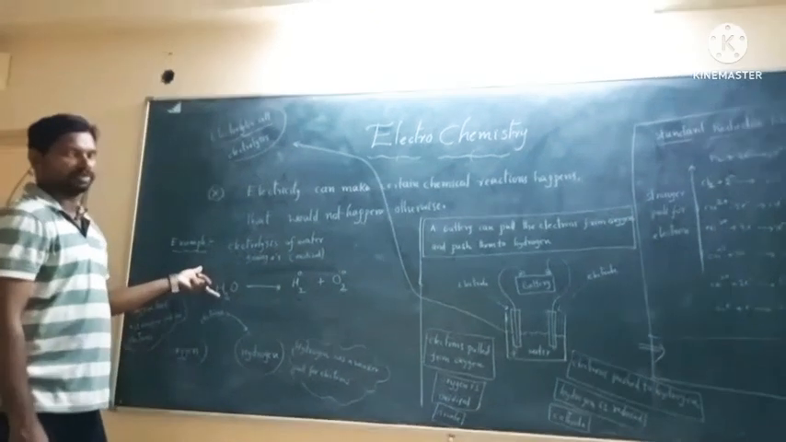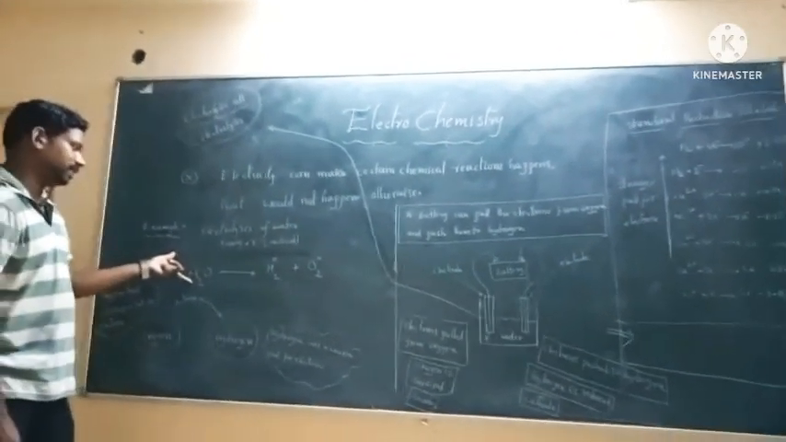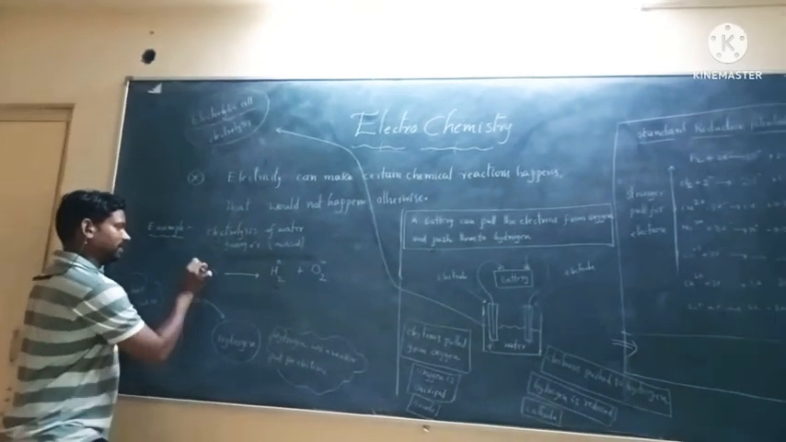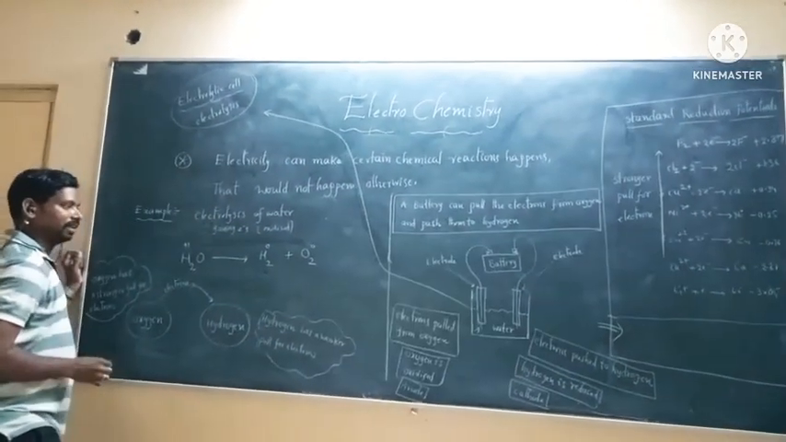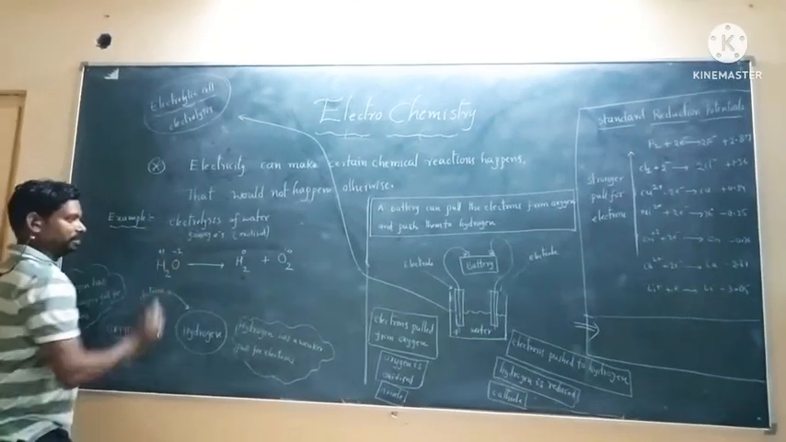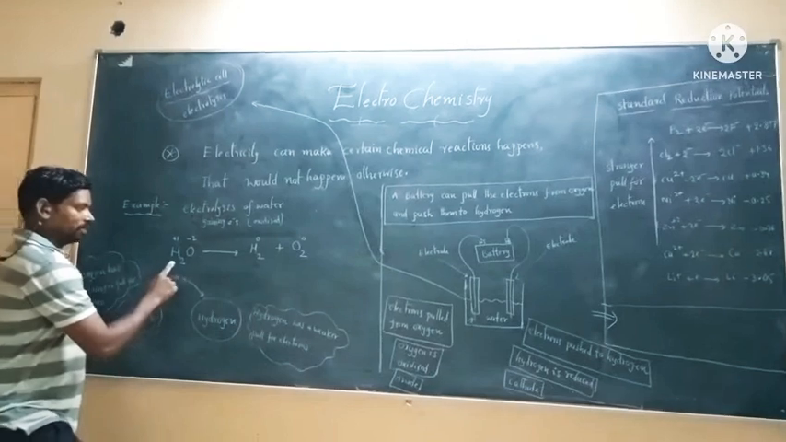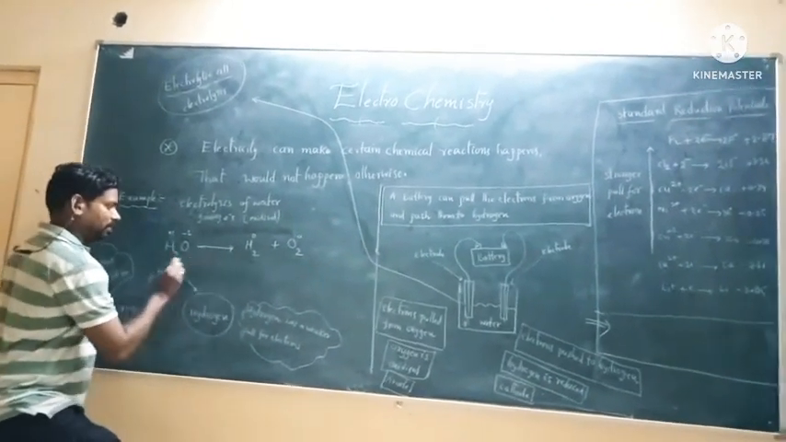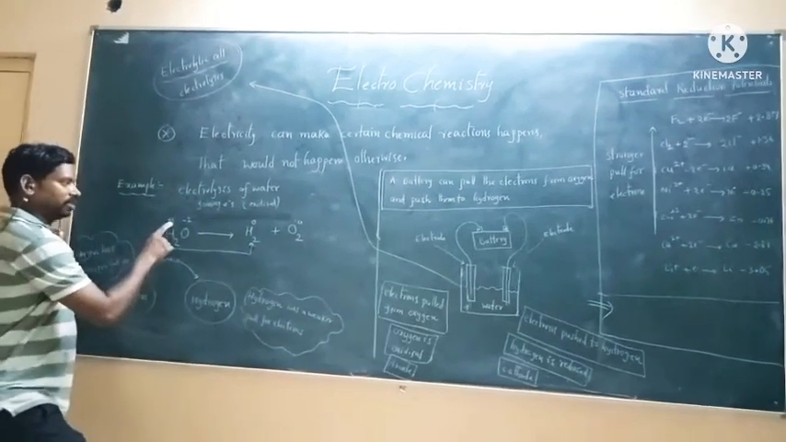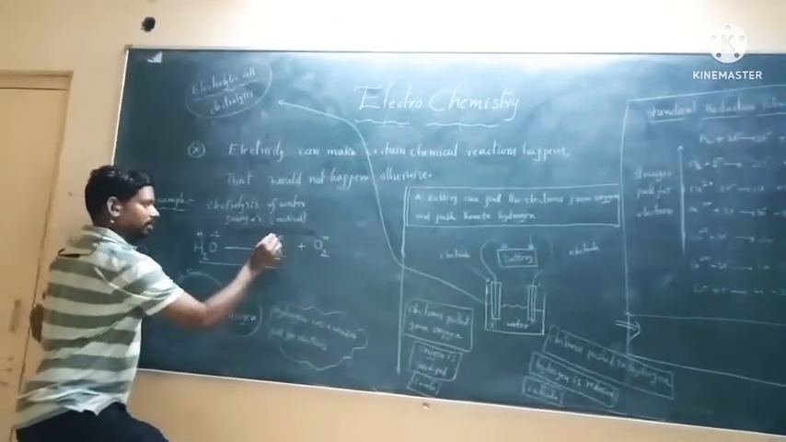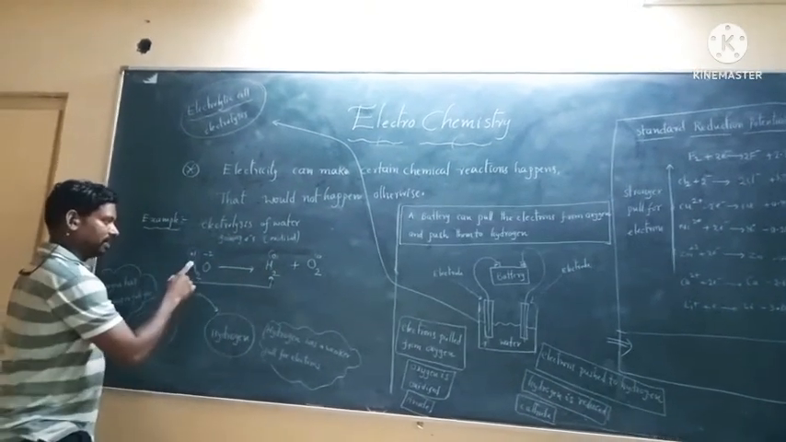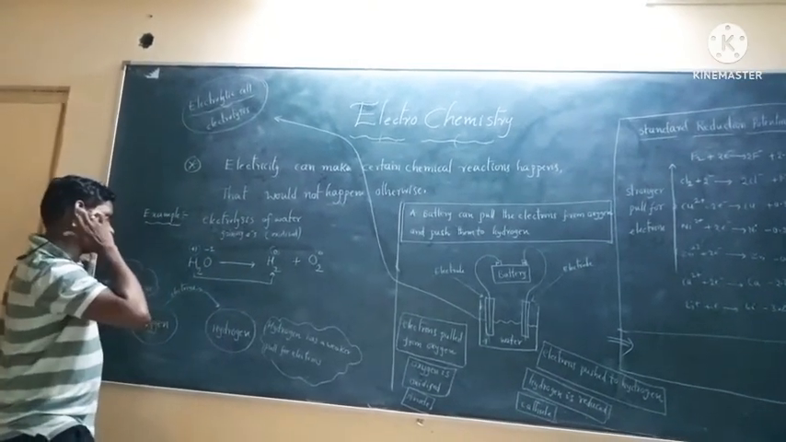By doing the electrolysis process, if you observe what's going on here, in this water molecule the oxidation state of hydrogen is +1, and the oxidation state of oxygen is -2. From hydrogen to hydrogen after electrolysis, what's going on here? The +1 becomes 0. That means the oxidation number is decreased.